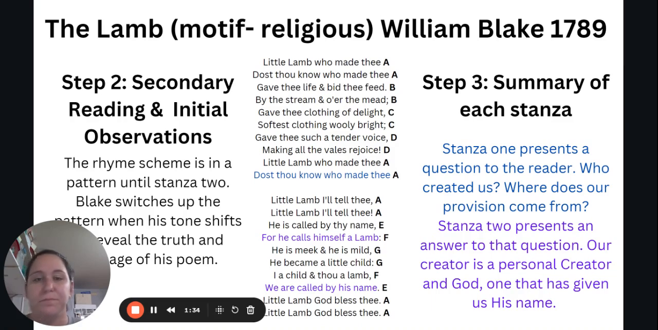the poem. Of course, we see it's a steady A, A, B, B, C, C, D, D, A, A in the first stanza. And then, of course, kind of break that up with A, E, F, and then so on and so forth. The third step for this particular poem would be a summary of each stanza. So you would look at each stanza, stanza 1 and stanza 2 in this case, and you would summarize kind of the key messages or points within those stanzas.